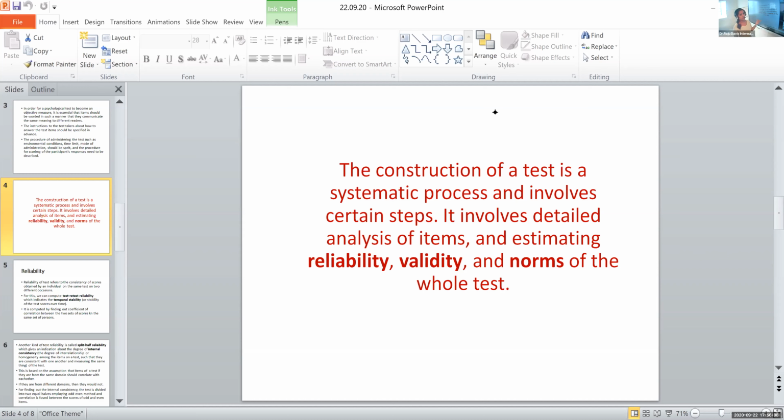If it is not reliable, then we cannot use it. If it is not valid, then we cannot use it. If it doesn't have appropriate norms, then we cannot use it. So we have to make it reliable, valid, as well as with appropriate norms. You'll understand what this is about when we discuss each topic in person. Okay, we'll move on to reliability.